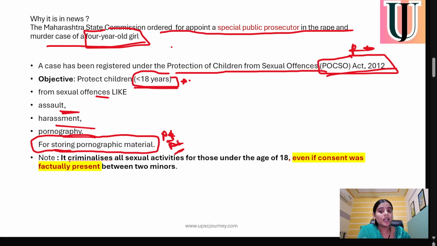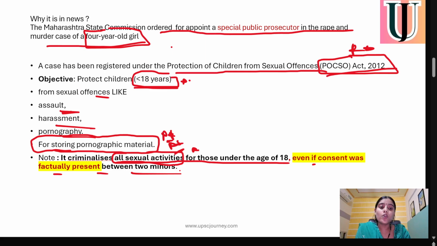Note, this is very important: it criminalizes all sexual activities for those under the age of 18. Please make note that it includes all sexual activities under the age of 18, even if consent was factually present between the two minors. Suppose two minors say they did this by mutual consent.